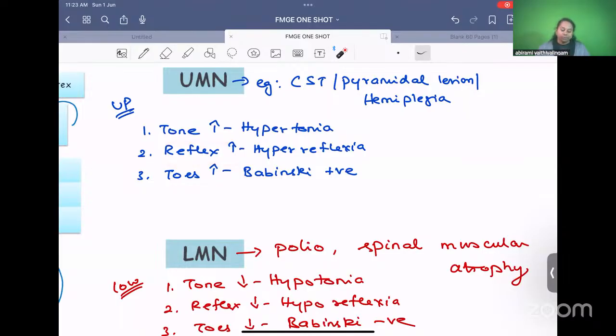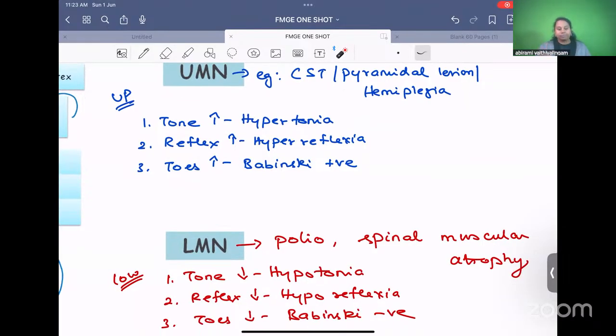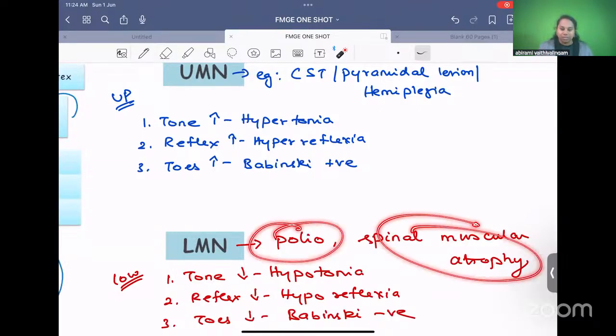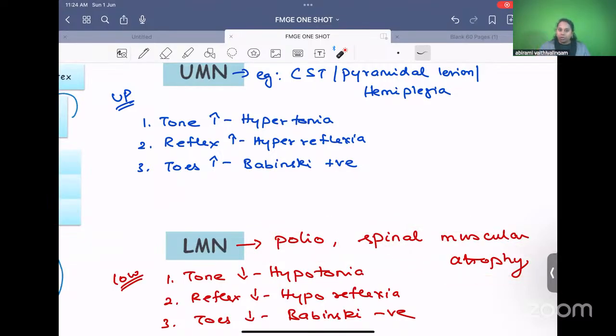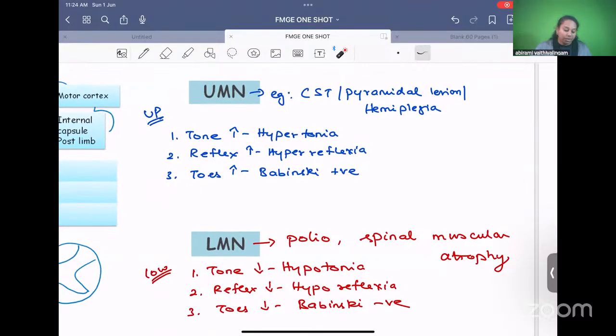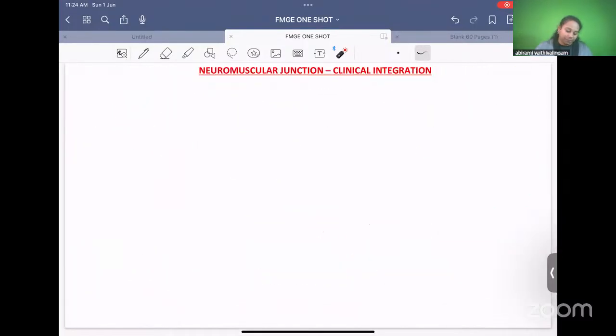Babinski positive. Lower motor neuron lesion: lower motor neuron means from spinal cord to muscles. So they are mainly muscle disorders, for example poliomyelitis, spinal muscular atrophy. In a lower motor neuron lesion, three things are low. Tone is low, hypotonia. Reflexes are low, hyporeflexia. Toes go low, Babinski sign negative. So this is about the differences between UMN and LMN type of lesions.